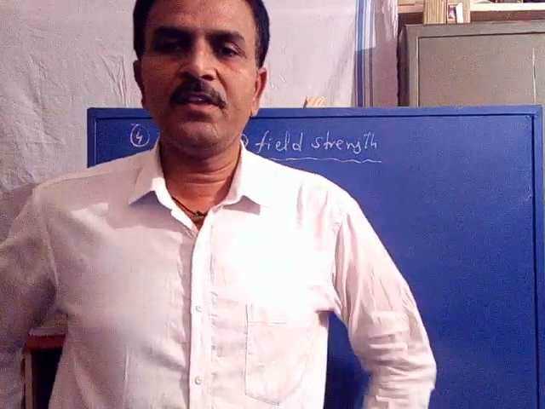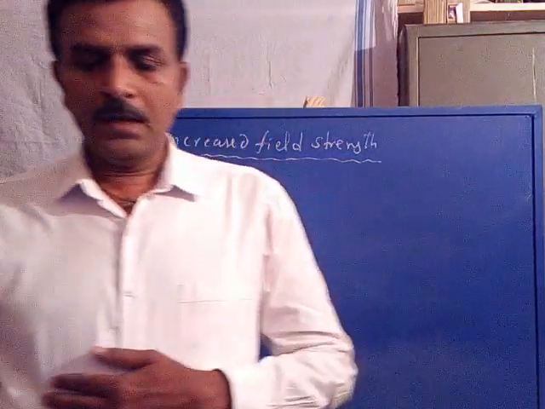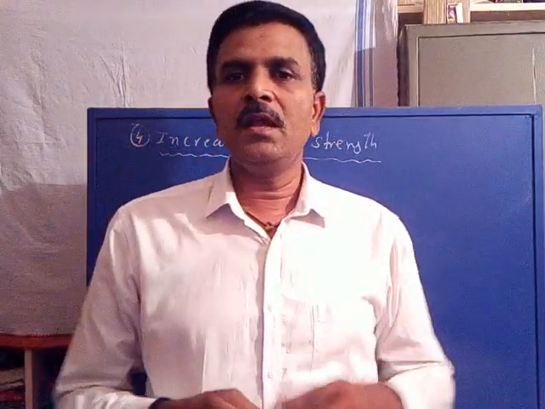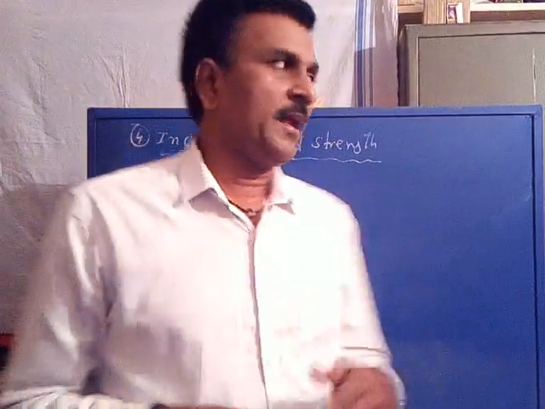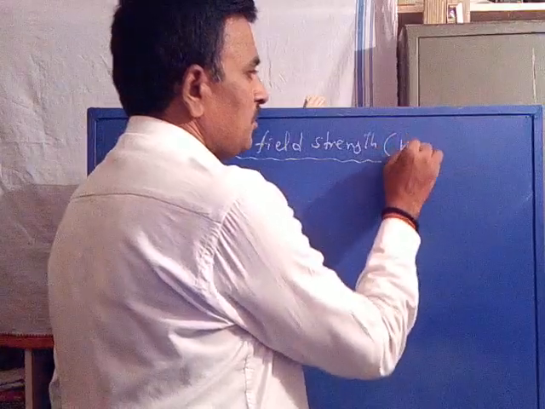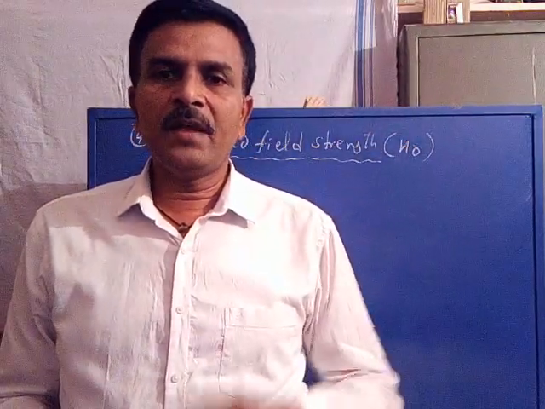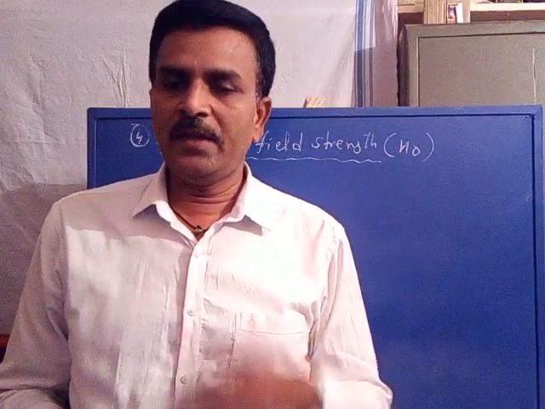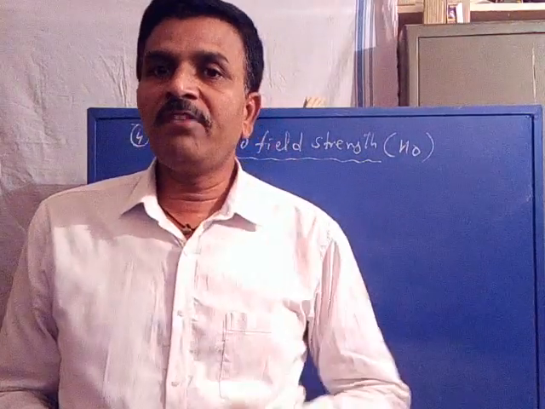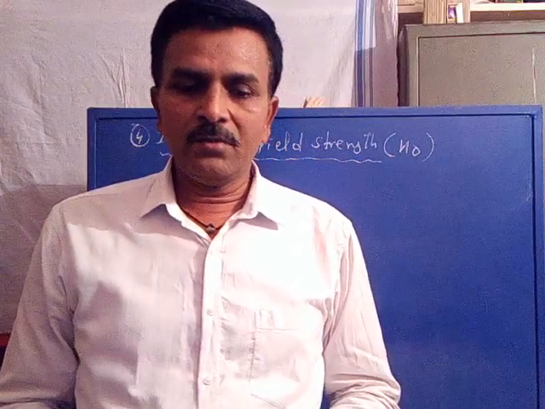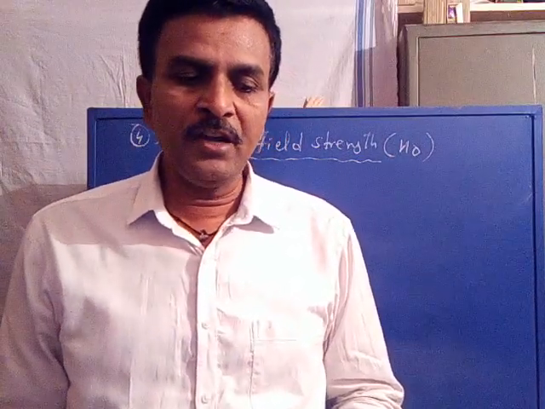This is another process for simplification. Increased field strength means increased application of the external magnetic field, field strength H0. Increasing the application of external magnetic field to the spinning nuclei leads to a simplified spectrum, so it is called increased field strength.